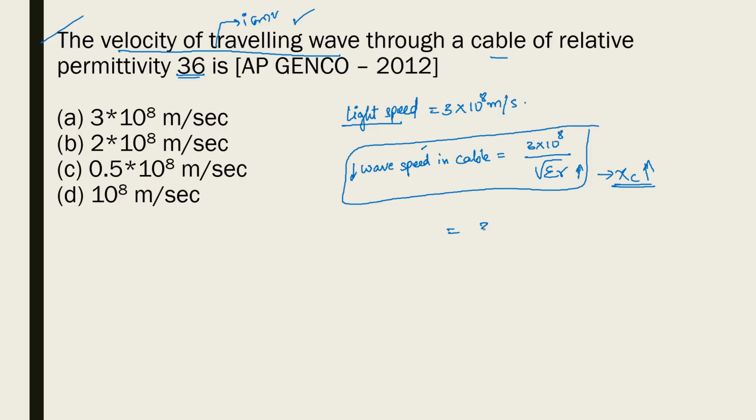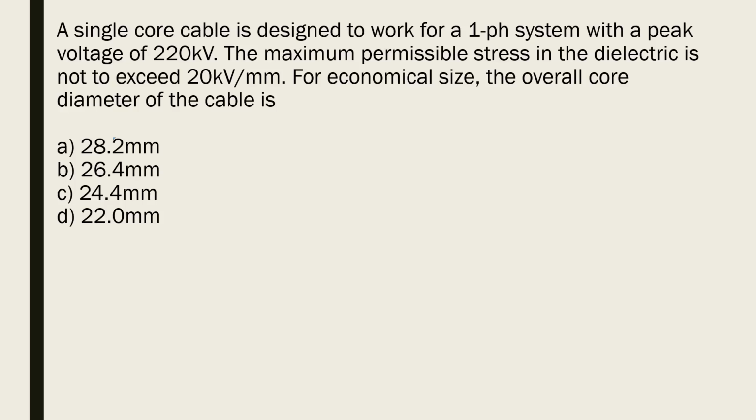So anyhow we will find out the answer: 3 into 10 power 8 divided by under root relative permittivity, which is 36 over here, that is 3 by 6 into 10 power 8. This is nothing but 1 by 2 or 0.5. So option C, 0.5 into 10 power 8 meters per second.